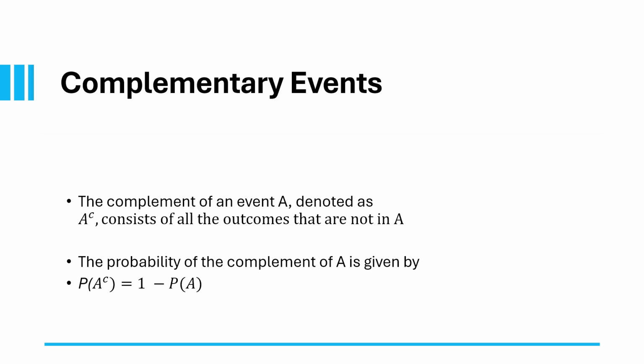Complementary events are pairs of events where one happens if and only if the other doesn't. For example, rolling a 6 on a die and not rolling a 6 are complementary events. The formula for complementary events is: the probability of A not occurring equals 1 minus the probability of A occurring.